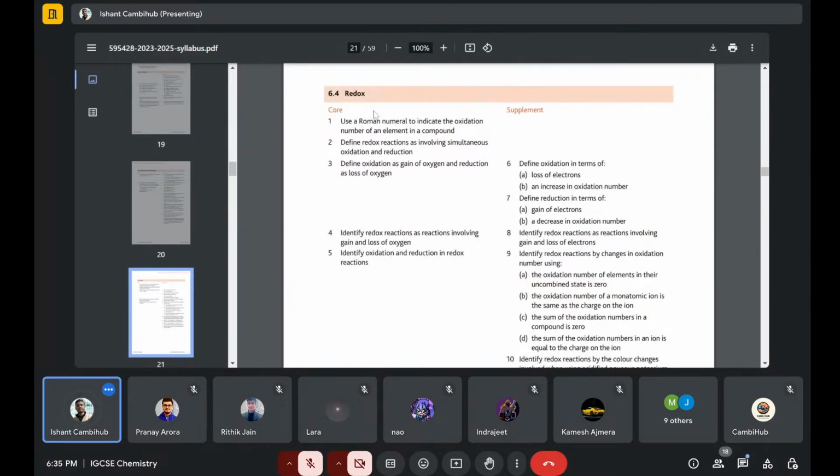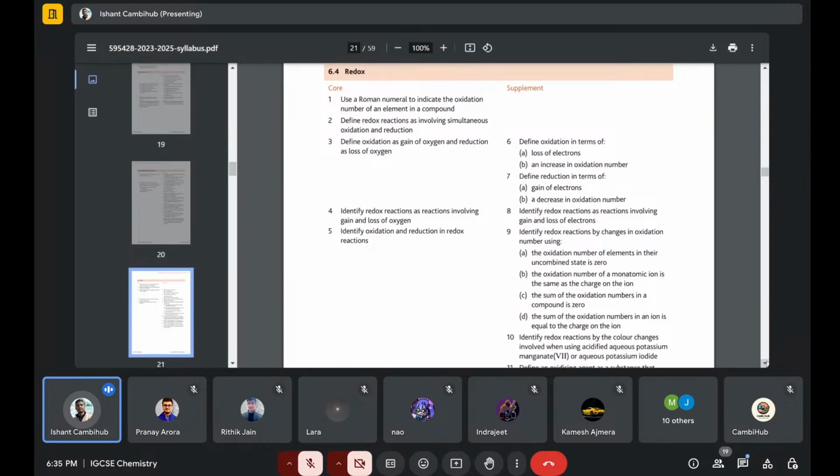That's important. Then redox reactions: oxidation number, loss of electrons; reduction is basically gain of electrons and decrease in oxidation number. Oxidation is always loss of electrons. Basically, it is an increase in oxygen but a decrease in hydrogen. So those are the basic definitions for oxidation, and the three basic definitions for reduction.